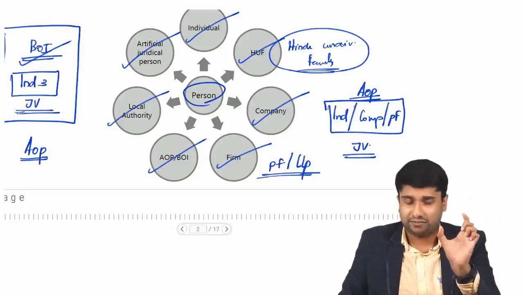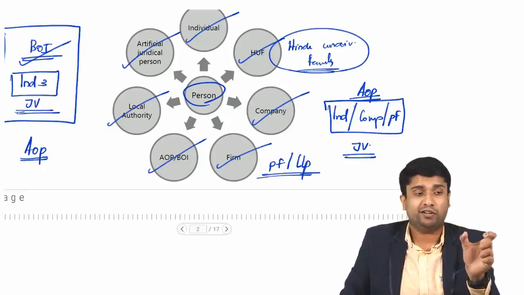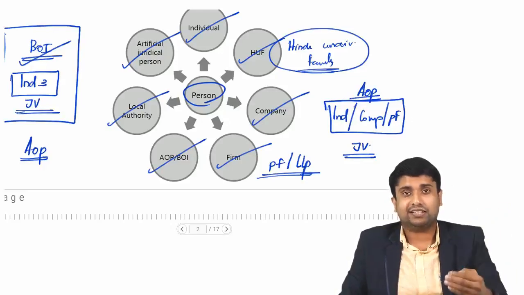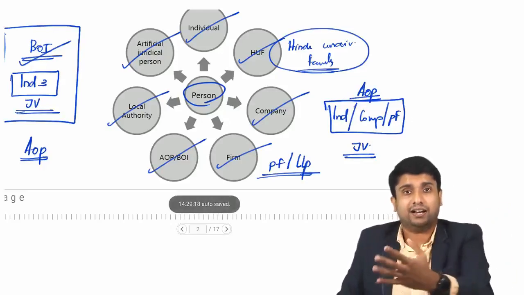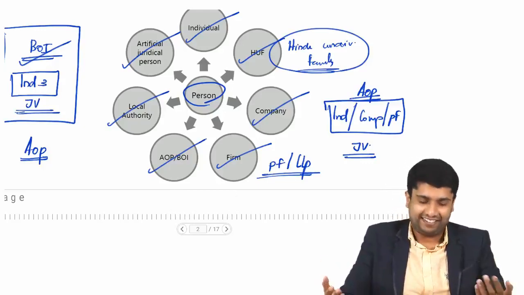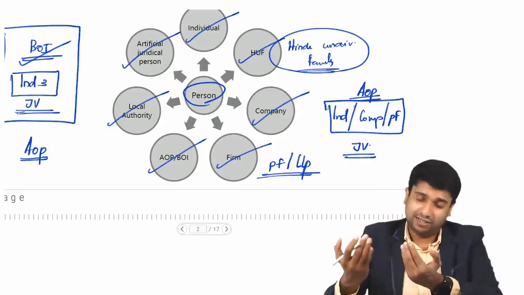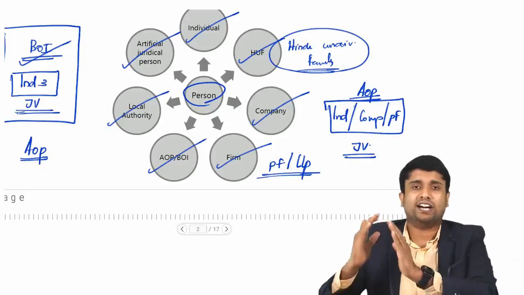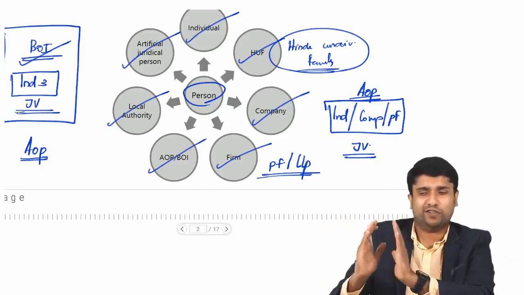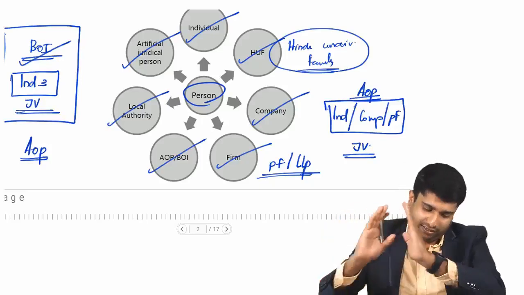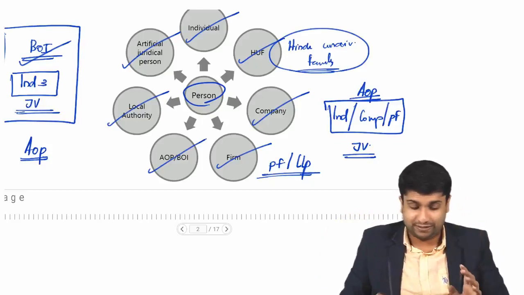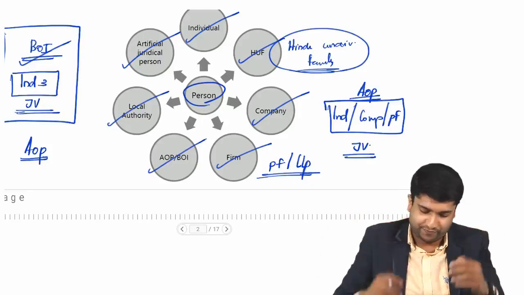Again, it simply means in the eyes of law, there is Jesus Christ, there is Sri Krishna, there is Sri Ram, there is Allah. So that is called as artificial juridical persons. Normally a temple, etc. will be treated as a separate artificial juridical person. In the eyes of law, there is a person, and that is what is called AJP. So this is the classic definition for persons. Again, it is an inclusive definition.